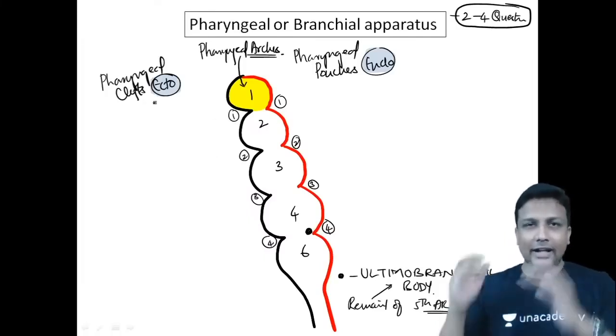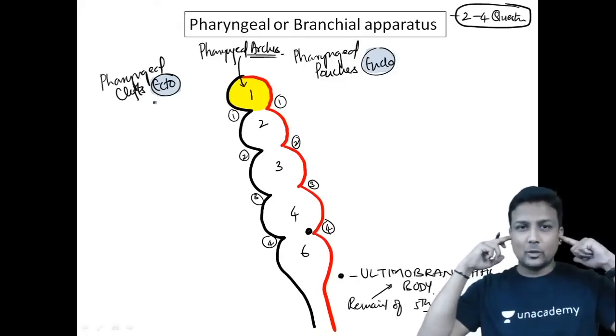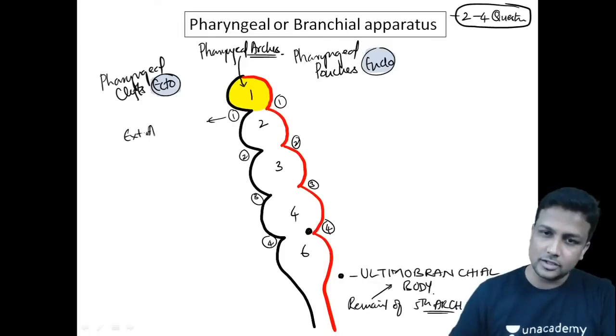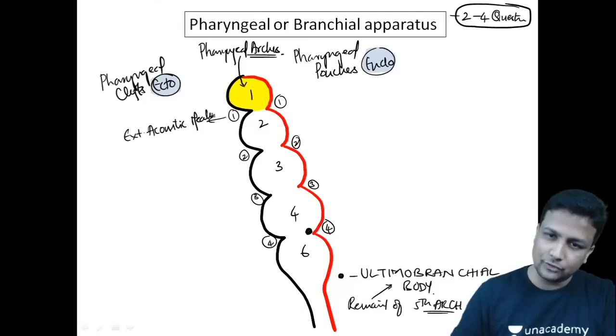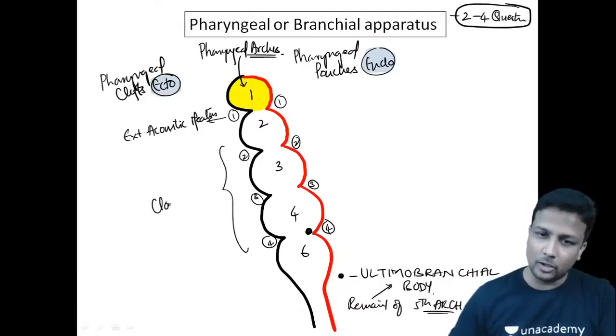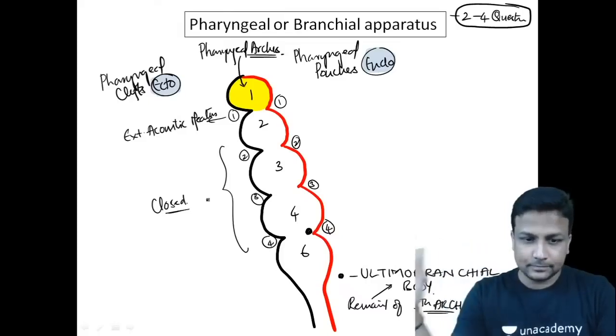Welcome. Where will the ectoderm be, sir? On the outer side. And what will be formed on the outer side? Ectoderm is the one which is going to form your external acoustic meatus. And which one, sir? The first one. So the first cleft forms the external acoustic meatus. And you don't have to worry about the remaining ones. All the remaining are closed or obliterated. That is enough for right now.